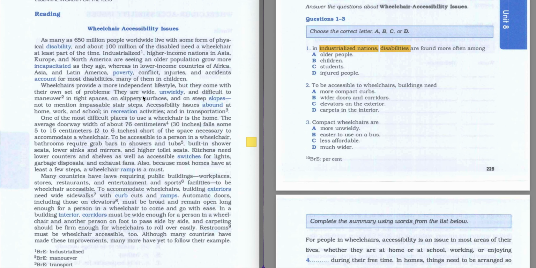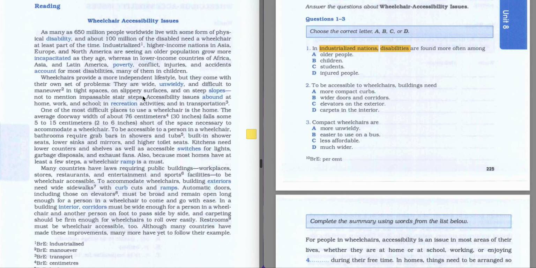industrialized countries, nations. So we don't have anything in the first sentence, and here in the second sentence we have one of our keywords, which is industrialized. Let's highlight it. And further, in case of the disabilities, there is incapacitated.